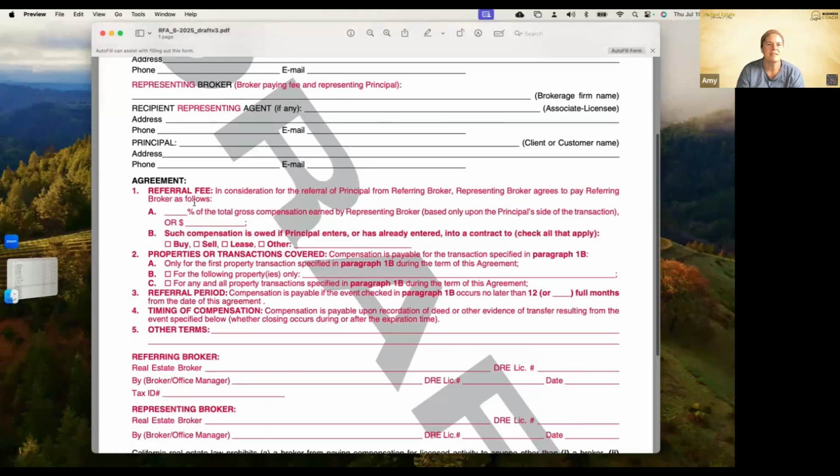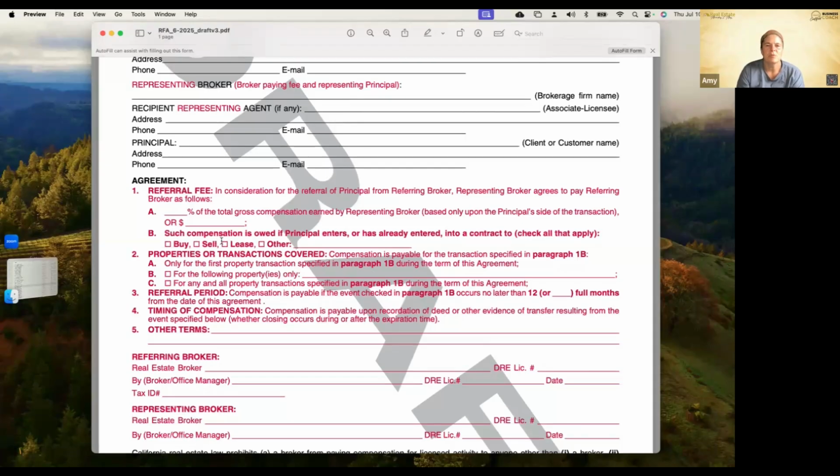Here's our agreement: referral fee in consideration for the referral of principal from referring broker. Representing broker agrees to pay referring broker blank percentage of the compensation earned by representing broker based only on the principal side of the transaction. This is a good clarification because if they do a dual agency on that, this is saying, hey, it's only on whoever was actually referred to you, not the dual agency. It could be a straight fee as well.